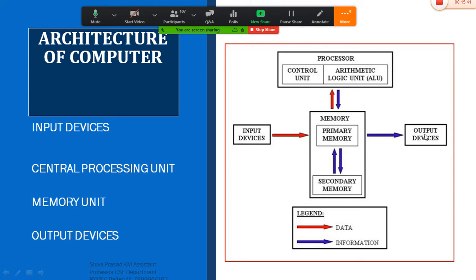Example for primary memory is RAM, whereas example for secondary memory is ROM.